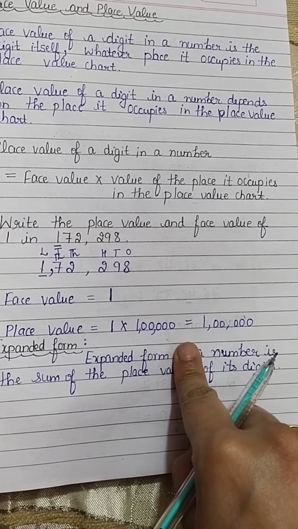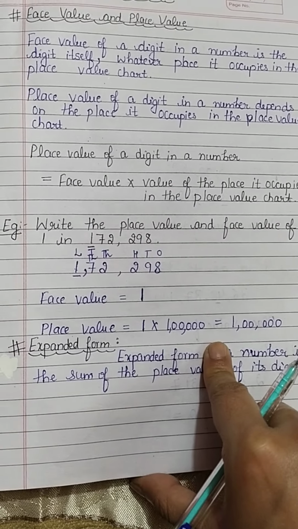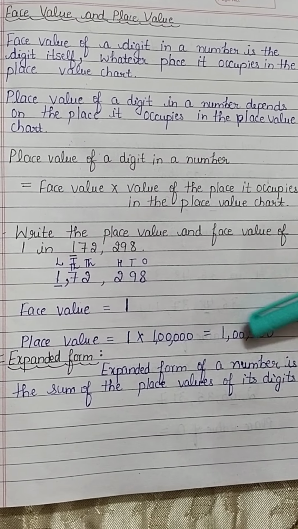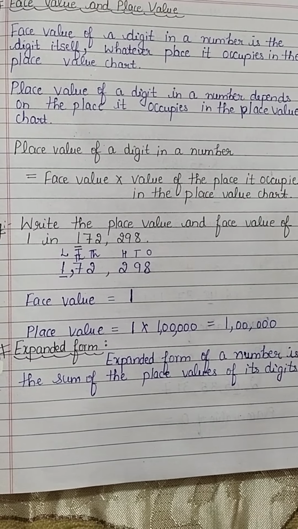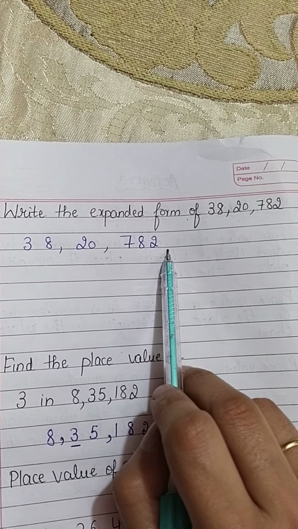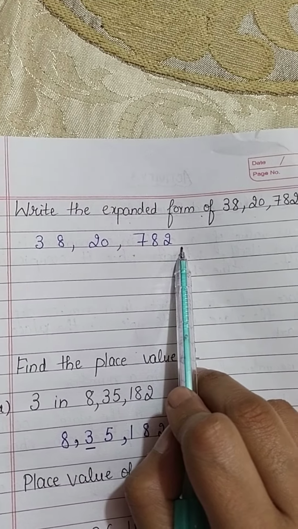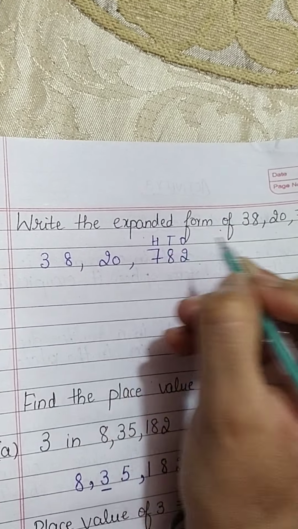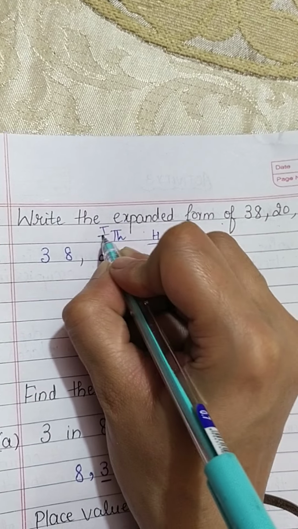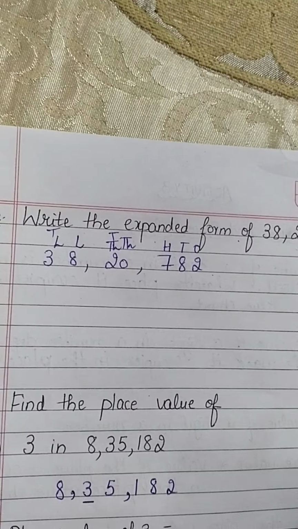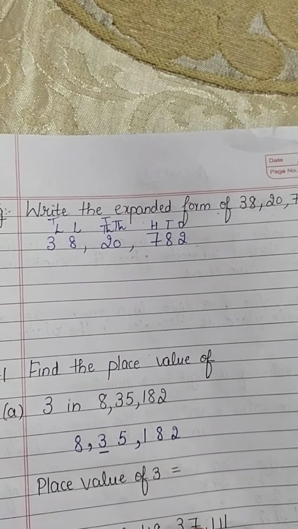You have to write this in this form. Next, expanded form. What is expanded form? The expanded form of a number is the sum of place values of its digits. How will you write it? Suppose we are having a number, write the expanded form of this number. So we will write the number like this. Then we will write the place values above this. Ones, tens, 100, 1000, 10,000, lakhs, 10 lakhs. So the expanded form is the sum of place values of its digits.